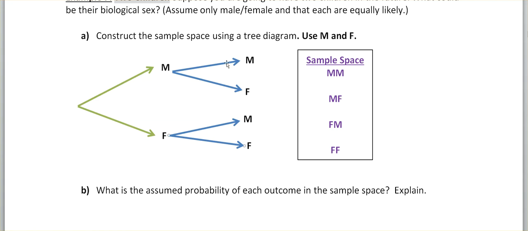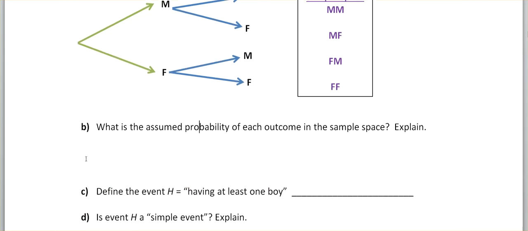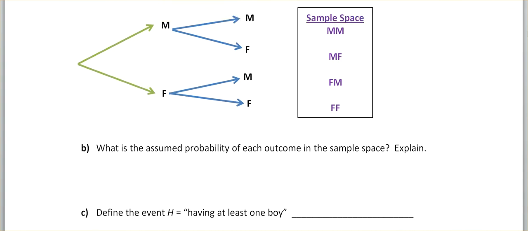This means that I've created a sample space. I could go top branch for the first one, and then top branch for the next one. That's M, M. So I write M, M over here. I could go top branch for the first one, then second or lower branch for the second one. That leads to M, F. Or I could go lower branch and then upper branch, so that's F, M, and then lower branch, that's F, F. Now the assumed probability for each of these outcomes is 1/4 because you assume that males and females are equally likely, 50% chance for both, etc.